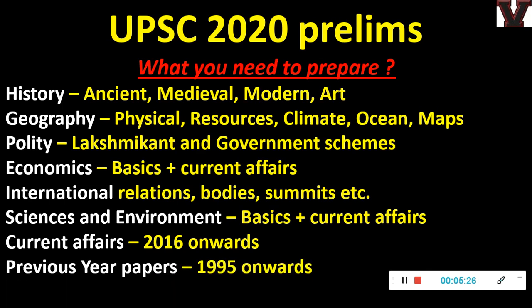Previous year papers we don't cover through our test series. That is an additional thing which you have to do. We recommend 1995 onwards, because there have been instances where questions and statements are directly repeated in later prelims. Like maybe 2 statements from a 1995 question repeat in 2001, or some statements from 2001 repeat in 2015. It keeps happening. Also the wrong answer of one question in a previous year may become the right answer of a future prelims.